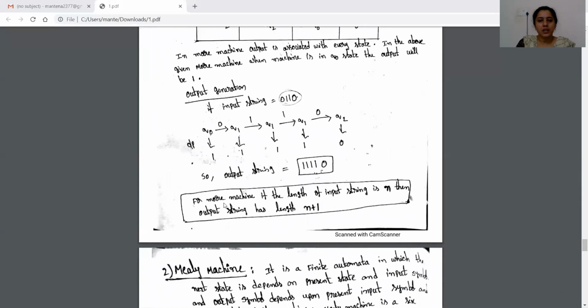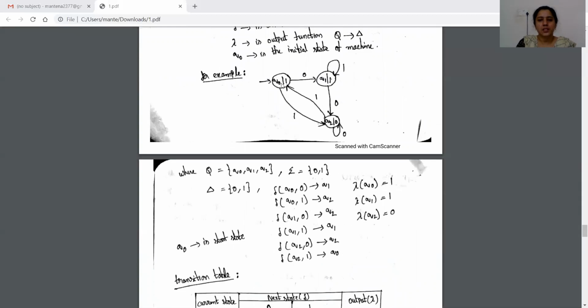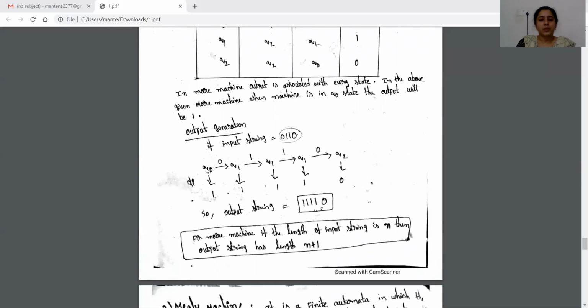In the Moore machine, to see how it generates the output, here this is the input string, that is 0, 1, 1, 0. Here also we always start from the initial state Q0. As in the Moore machine output is attached with the state, whenever you reach a state it generates the output symbol. Initially we start with Q0, so Q0 output is 1.